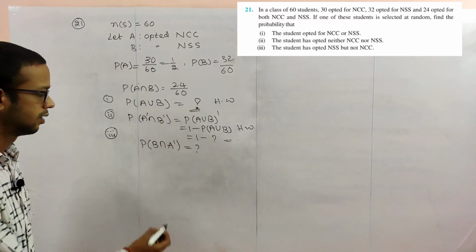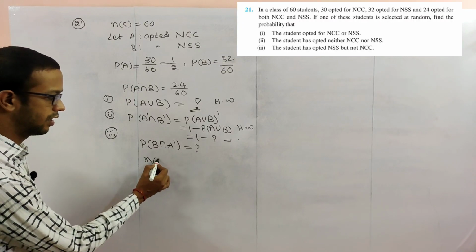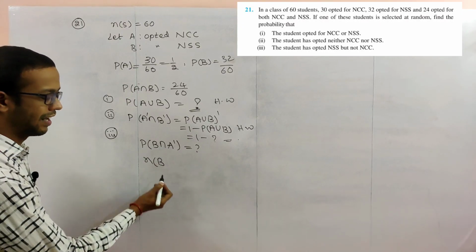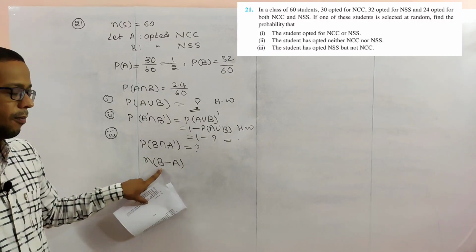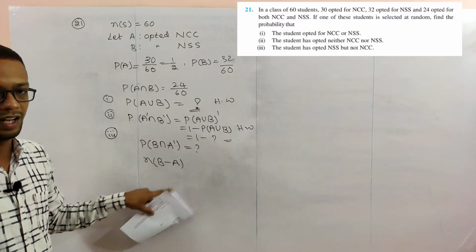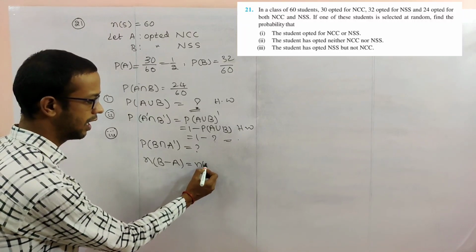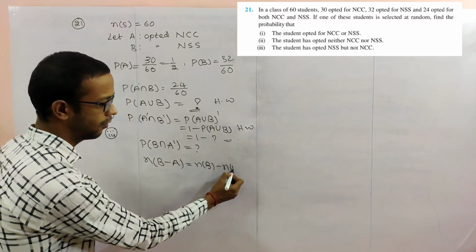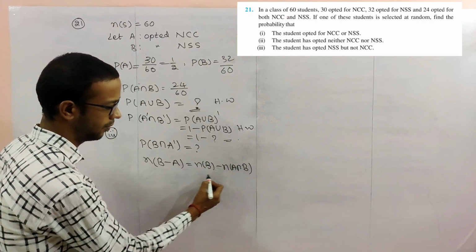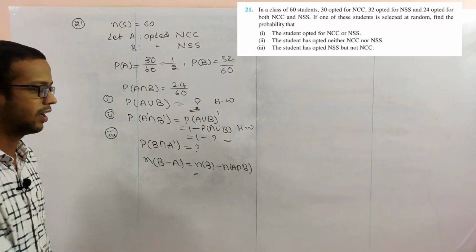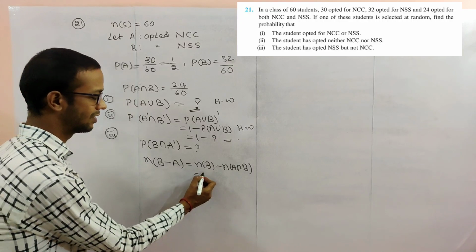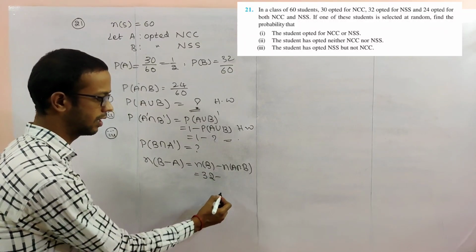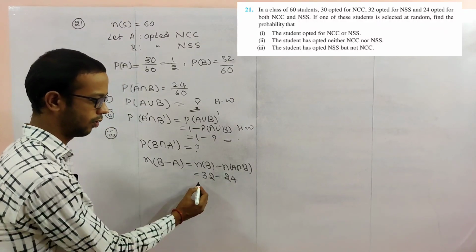For that purpose, I'll find the number of students who opted for B but not A. We have the formula N of B minus N of A intersection B. So N of B, the number of students choosing NSS, is 32, minus the intersection part 24.